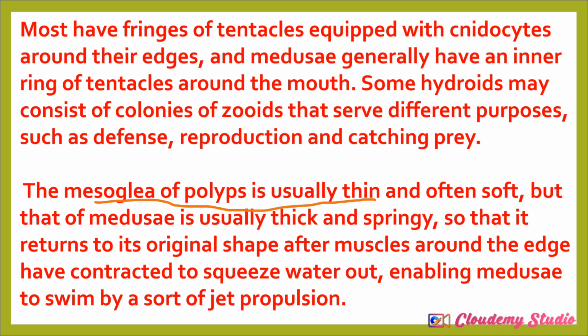You understand? Now they have different zooids in the colony. Remember, I told you they are capable of forming colonies. They have different zooids, and these zooids are capable of performing different work. Some are used for defense, some are used for reproduction, and some are used for capturing prey. You understand?